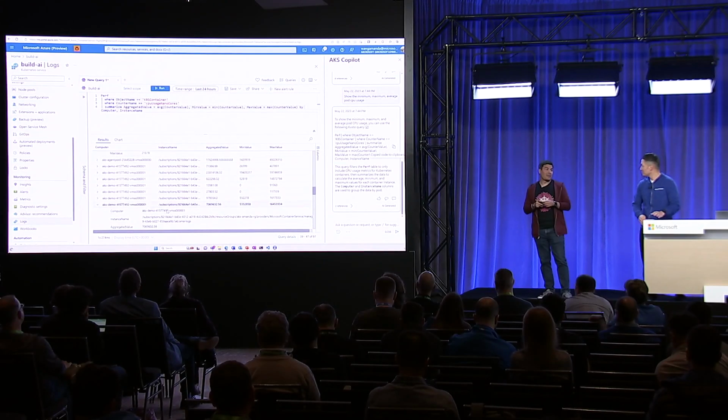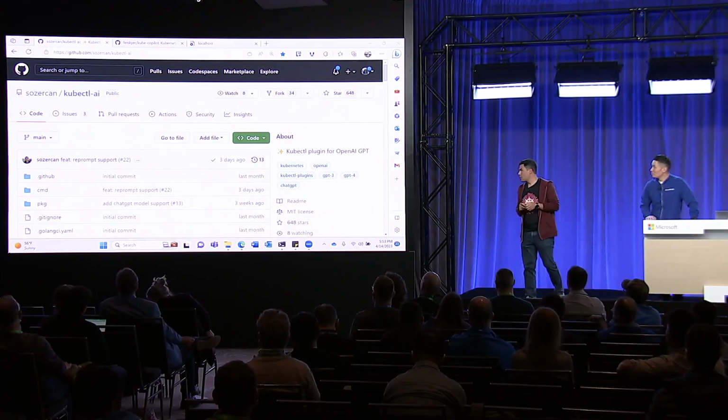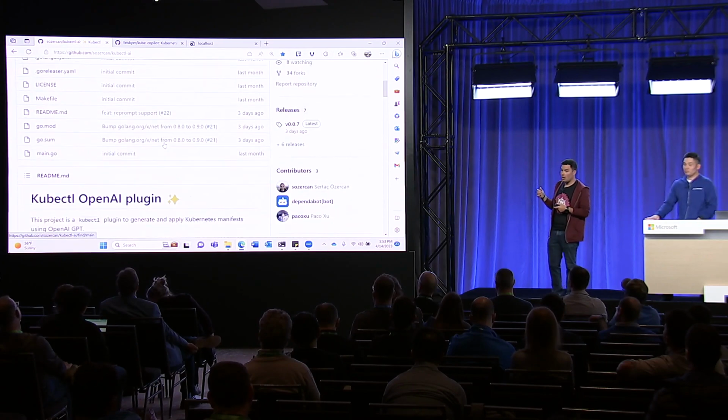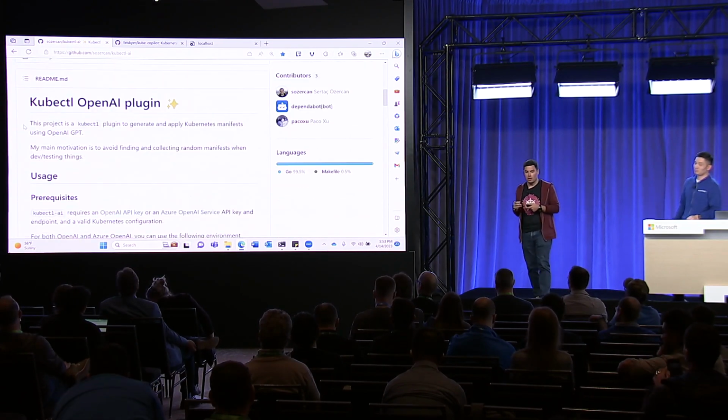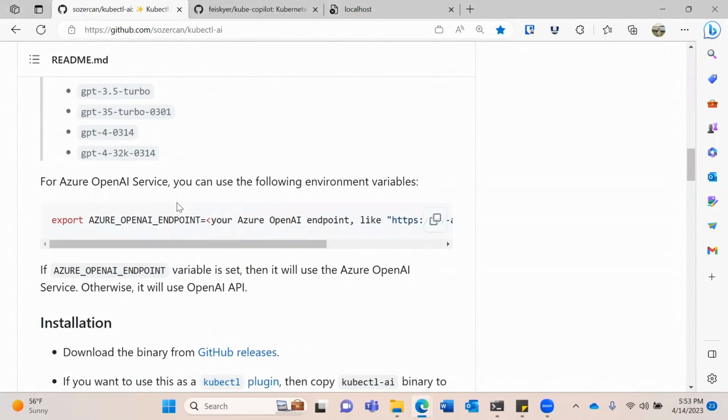But wait, there's more. There is more. All right. But what if we go into the cluster? So there are actually two projects that our teams have been working on. One of them is called kubectl AI, which is a plugin for kubectl, as the name very promptly indicates.